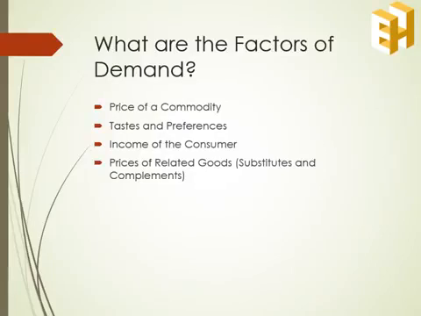First, the substitute goods. These are the goods which are consumed in place of one another, like black pen or blue pen. If price of a substitute good increases, the demand of the commodity increases. Thus, demand has a positive relationship with the price of a substitute good. Second is complementary goods. These goods are consumed together, like car and petrol. If price of a complementary good increases, demand for a commodity decreases. Thus, there is a negative relationship between demand and price of a complementary good.